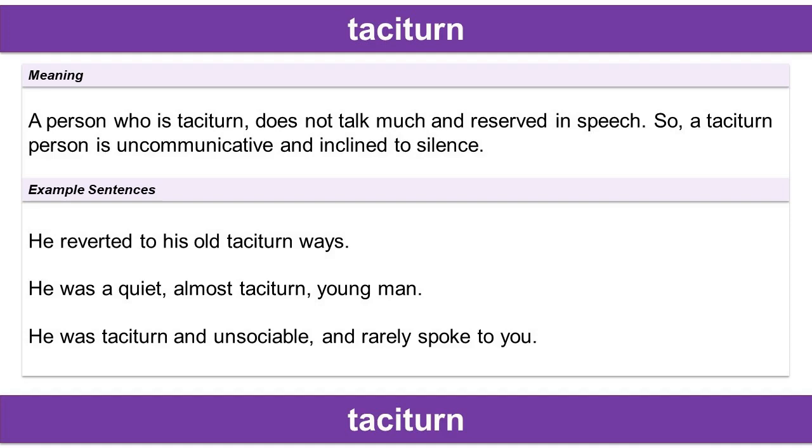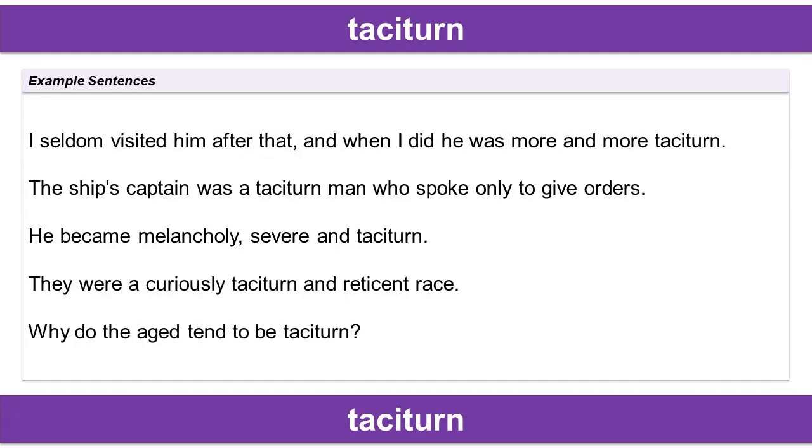Example sentences. He reverted to his old taciturn ways. He was a quiet, almost taciturn, young man. He was taciturn and unsociable and rarely spoke to you. I seldom visited him after that, and when I did, he was more and more taciturn.